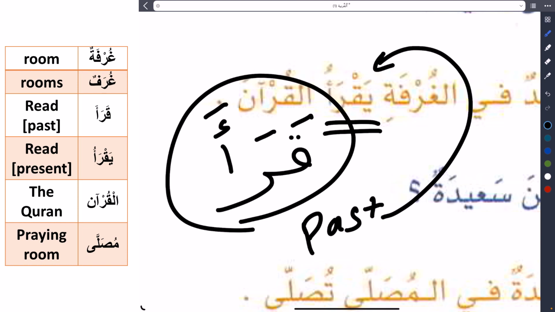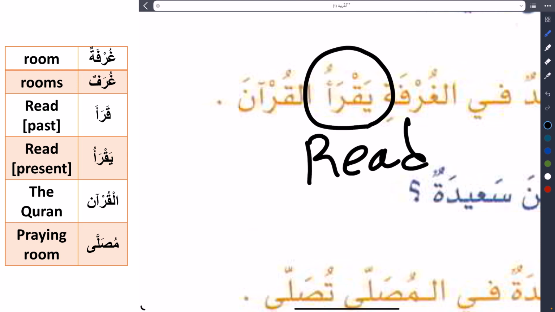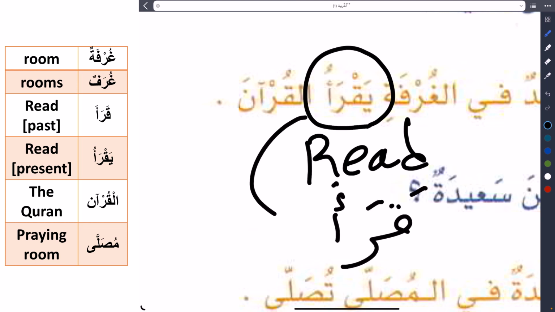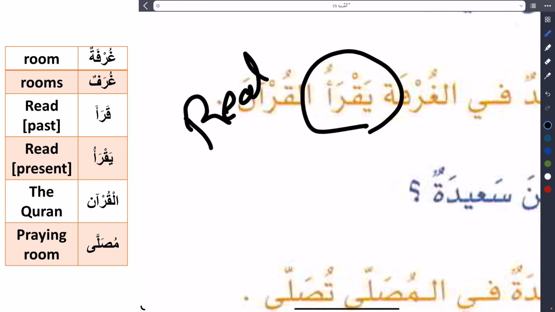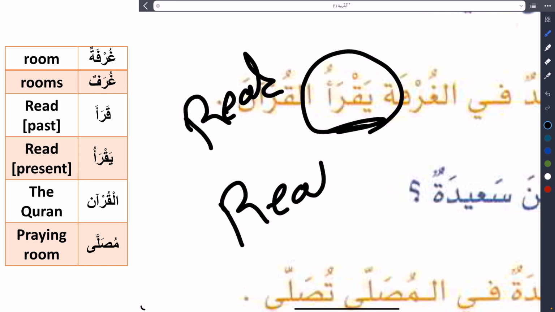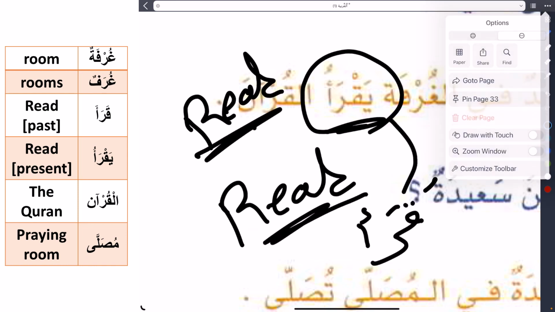Qara'a, yaqra'u. What's the meaning of yaqra'u, present? Yaqra'u means read. When you read something, this is the present yaqra'u. And the past qara'a, this is the past of read. So the present verb read is yaqra'u, and the past, qara'a, read. So let's say that